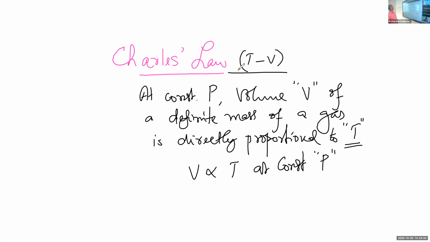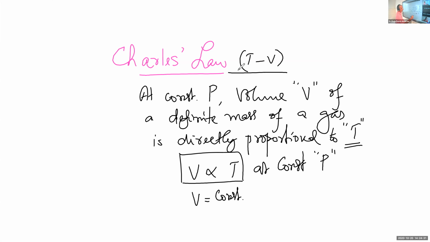The volume of a definite mass of a gas is directly proportional to absolute temperature at constant pressure. So keeping the pressure constant, the volume of a fixed mass of a gas is directly proportional to the temperature, or we can write V proportional to T at constant pressure. From Charles' law, we can write a relation like this: V is equal to constant into temperature, the proportional sign removed.